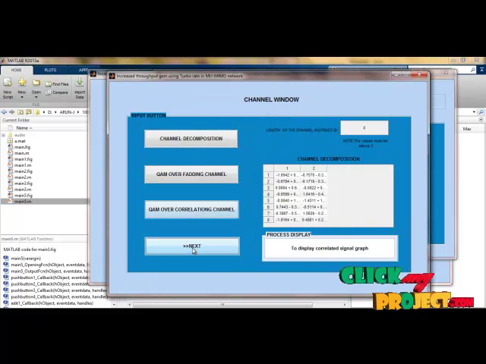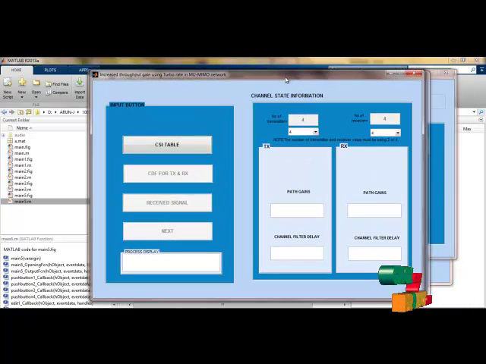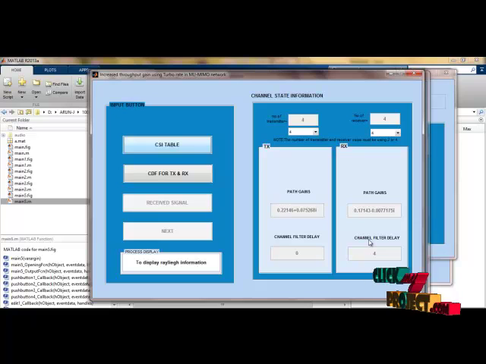In the next process, we have to select the number of transmitters. I am selecting 4, and the number of receivers as 4, and I am plotting the CSI table. While plotting the CSI table we can identify parameters such as path gains and channel filter delay. We can see the path gains. This is the transmission path.